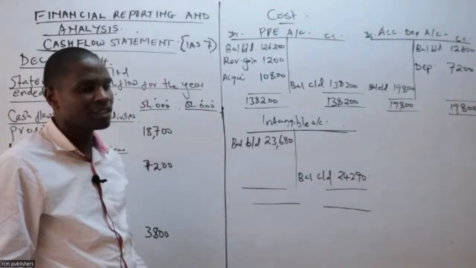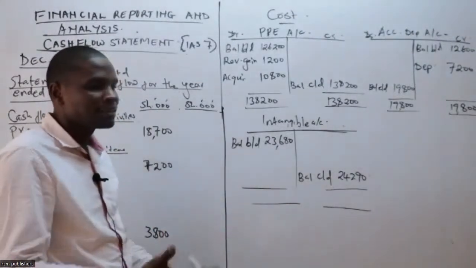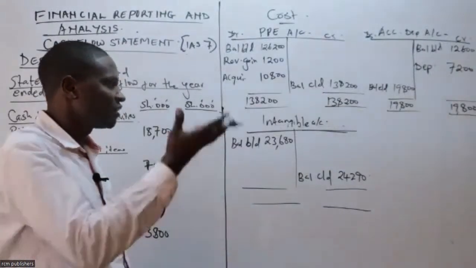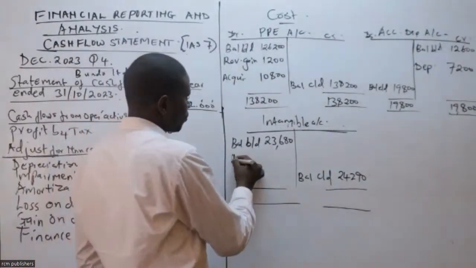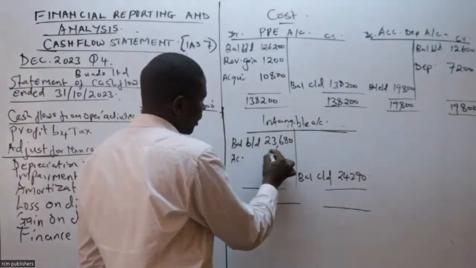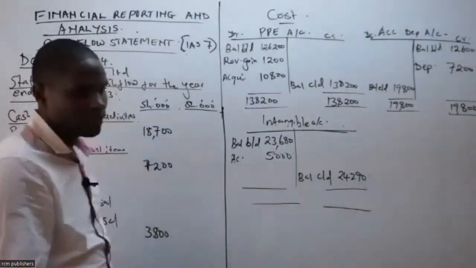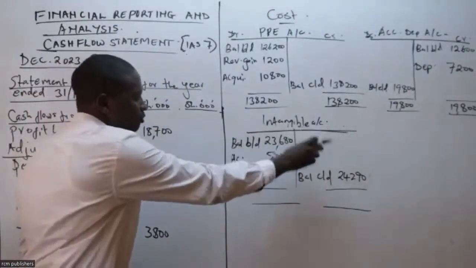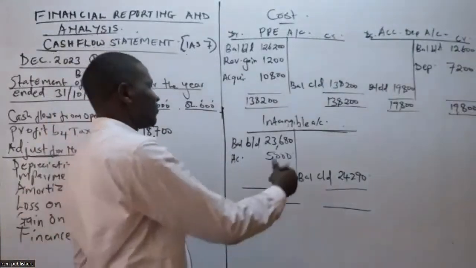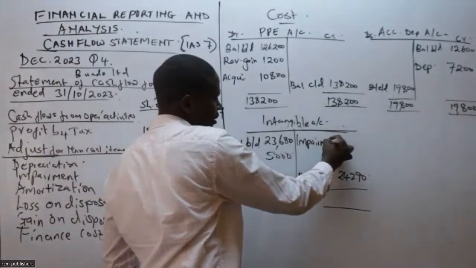Exactly. Thank you so much, Caroline. Caroline is telling us that we should debit. This is an asset, so our intangible asset increased. Therefore, there was acquisition of this item worth 5 million. Now, can you give me the balancing figure? Give me this total, and then we say if there was impairment. In fact, the balancing figure here will be the impairment.